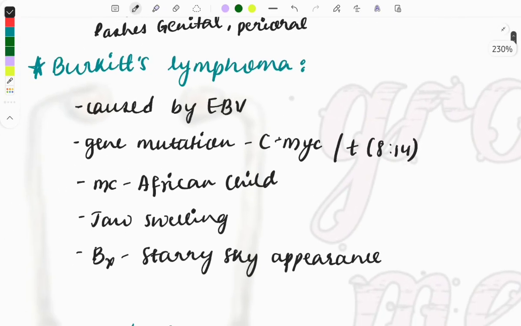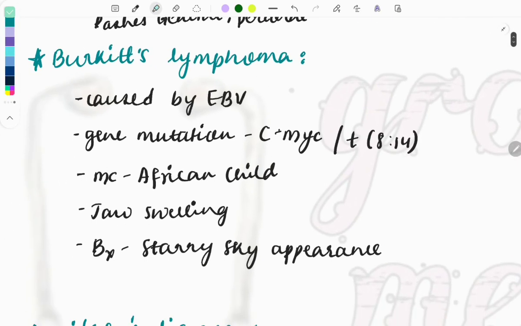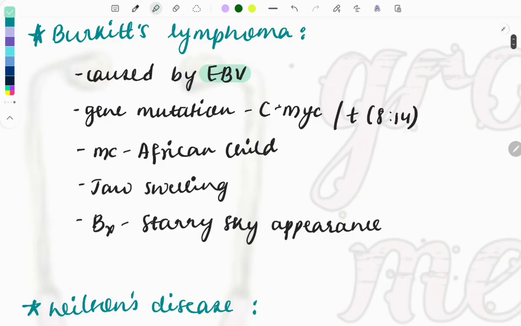So the important things to remember from Burkitt lymphoma, I'll just note it down, which all the questions have been asked on. The questions have been asked on the causative organism, that is the Epstein-Barr virus. Along with this, Epstein-Barr virus also causes other diseases like nasopharyngeal carcinoma and Hodgkin lymphoma. So note these two important things also. I'll be discussing like this, one topic along with anything else you have to remember; that also I'll discuss here.